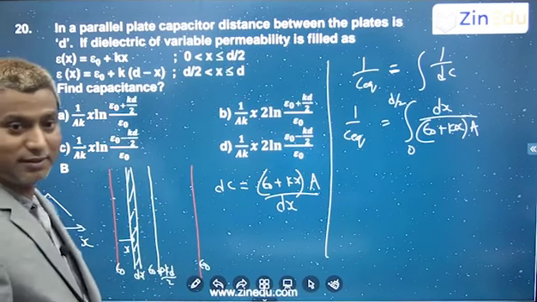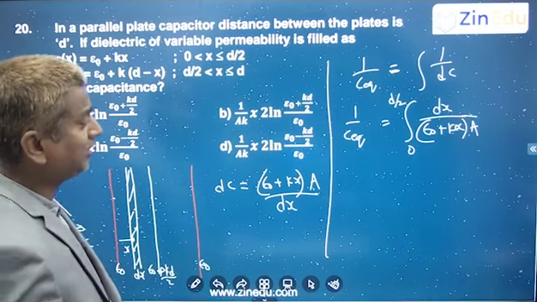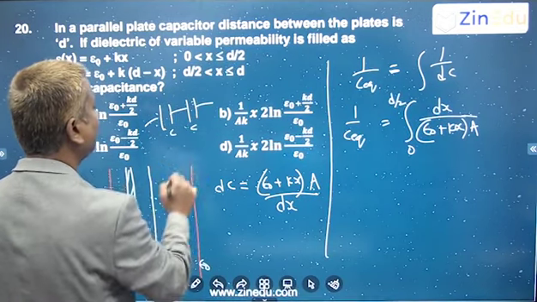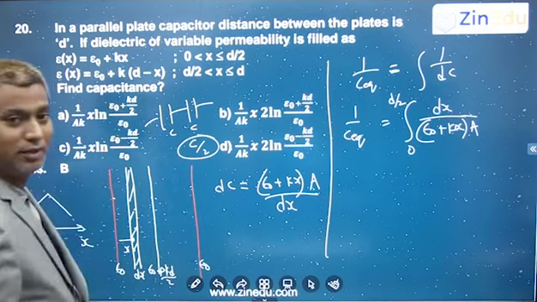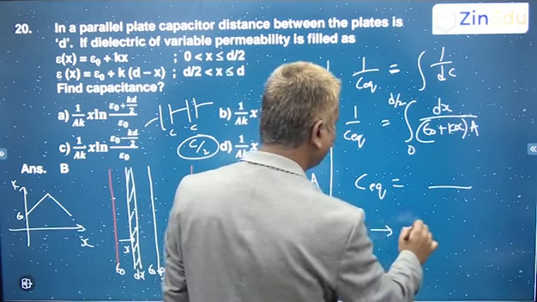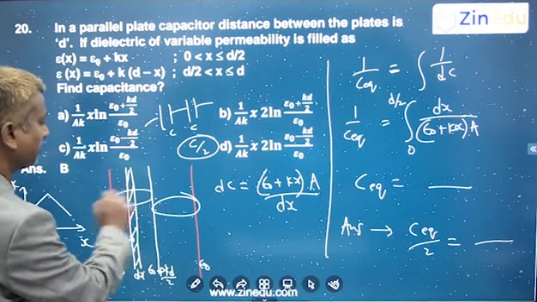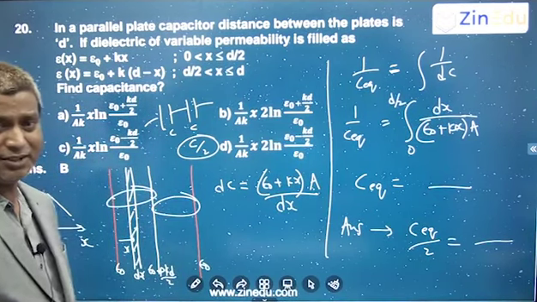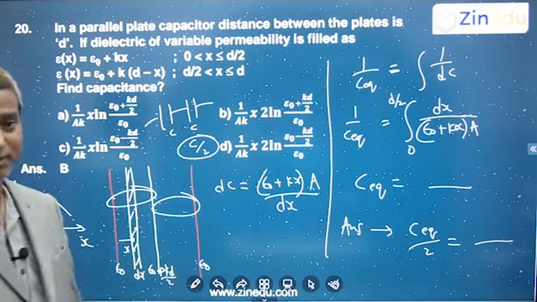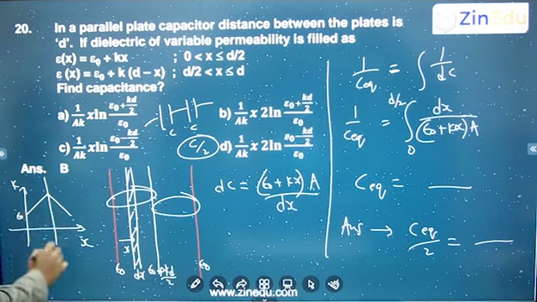And this will also be the same capacitance, right or not? So this capacitance and this capacitance are the same. Whenever you have two capacitors like this, same C and C, C equivalent is C by 2. So first you find C equivalent here, and then the answer is C equivalent by 2. Because the same type of capacitor is here also, there is no need to find this again with integration. Only find from here to here. How it increases, the same way it will decrease. If you see this graph, how it is increasing, the same it is going to decrease also.